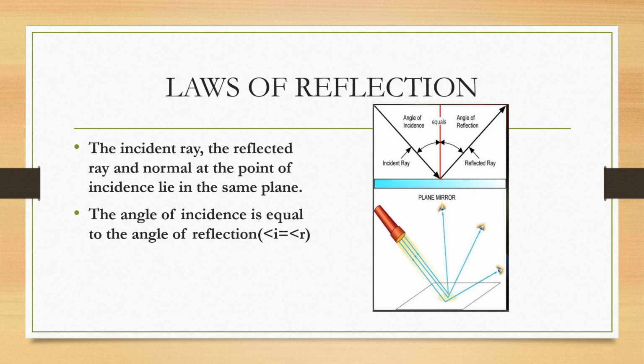I am repeating. The incident ray, the reflected ray, and the normal at the point of incidence lie in the same plane. The second law says the angle of incidence is always equal to the angle of reflection. You can see in the diagram, the incident ray forms an angle of incidence and the reflected ray forms an angle of reflection. These two angles are denoted as angle I and angle R. These two are always equal.